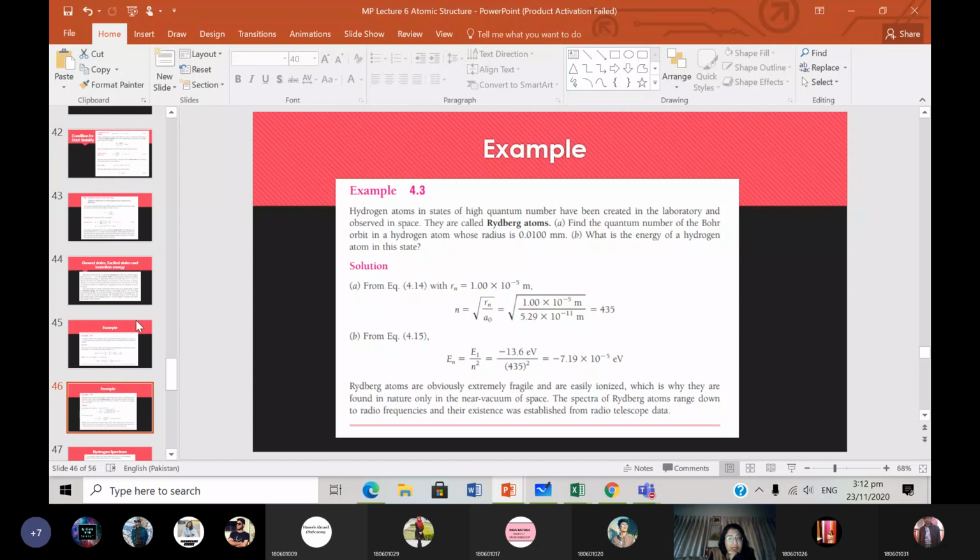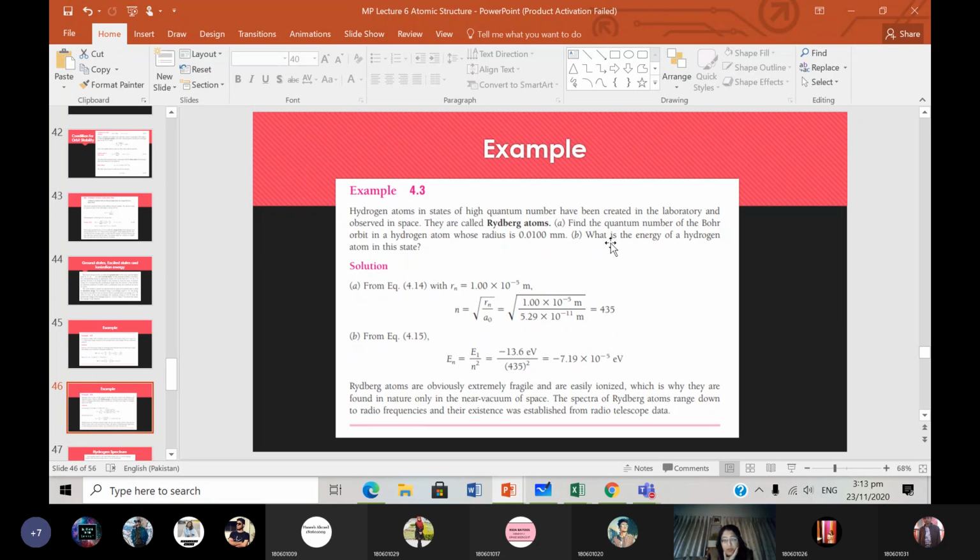And then over here, we had the formula that Rn is equal to N squared times A0. So N will be equal to the square root of Rn divided by A0. We know what the Bohr radius A0 is, which takes a certain value. So when we put in Rn as this value in here, we get N is equal to 435. So if the radius of the electron orbit is 0.01 millimeters, then that would be the 435th quantum number.